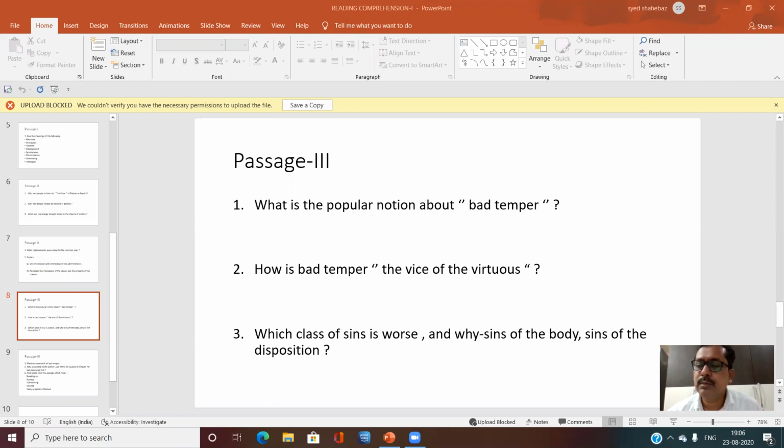The sins we commit with bad temper are more harmful to any religion than the bodily sins we commit. This question is answered.